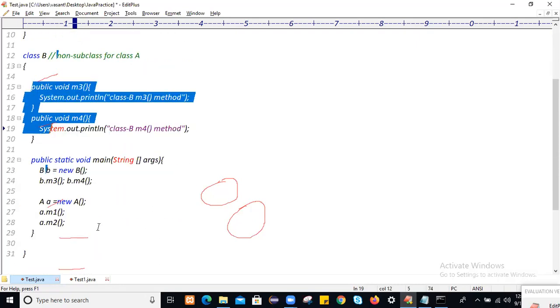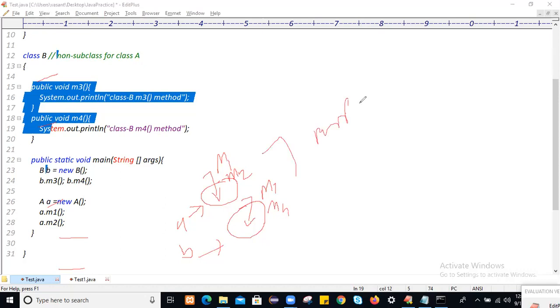If you create multiple objects, this is the class A object and this is the class B object. While creating them, within class A the M1 and M2 methods will get loaded, and within class B the M3 and M4 methods will get loaded. If you create multiple objects, due to that also performance will be reduced. Application performance will reduce if you create multiple objects. So again, without inheritance, if you access the properties of class A and class B by creating separate class objects, your performance will be reduced. So don't go with this approach also.